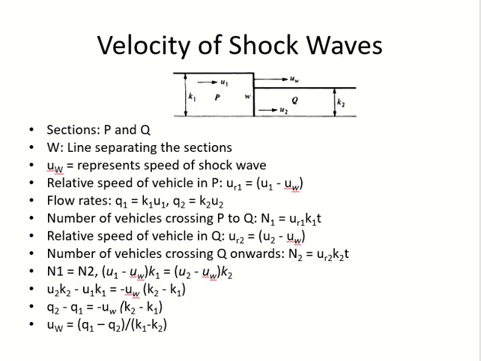Clear or not? Where Q1 and Q2 are initial flow and final flow, and K1 and K2 are which density? Initial and final. Got it? Now you look at the final thing, then we will close for today.